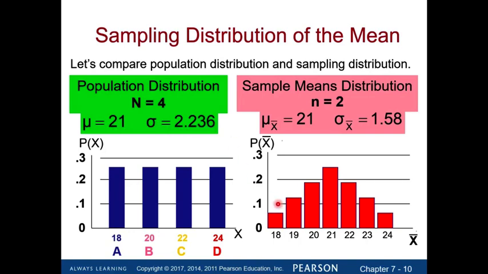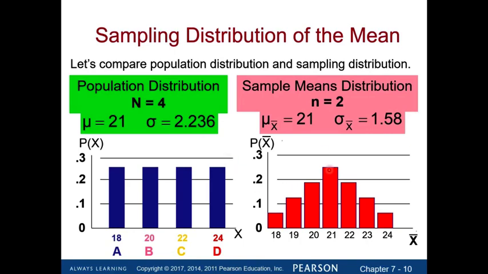If we take a look at the right-hand side, the sampling distribution, there are 16 outcomes. And the outcome of 21 years old has the highest frequency, or the highest likelihood to happen. And this distribution looks like a normal distribution. The interesting fact is, the mean of all possible sample means is 21 years old, which happens to be the same as the population mean. But the standard error of the sampling distribution is smaller than the population standard deviation. And we'll explain why later.